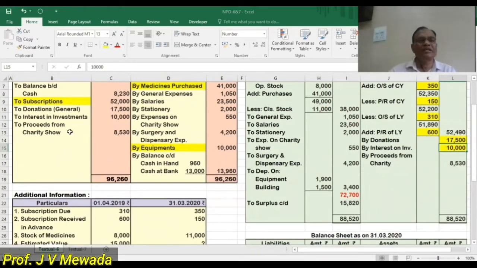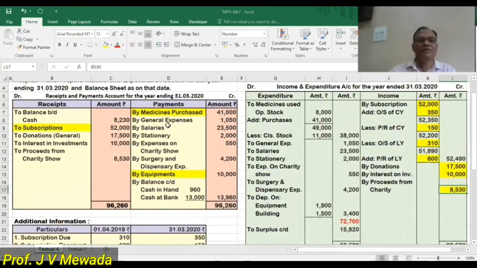And then proceeds from the charity show. So this is our income. So we will show on the income side proceeds from charity show, 8,530. So our receipt side is over. Now we will move to the payment side.